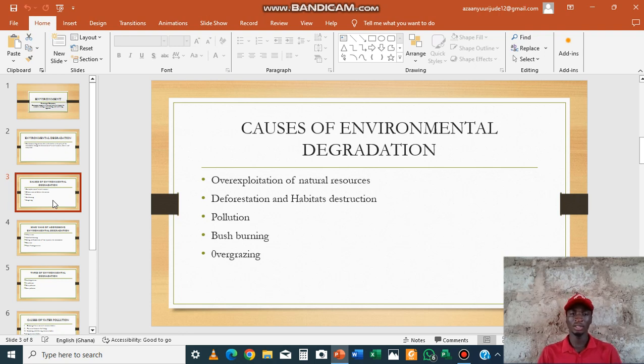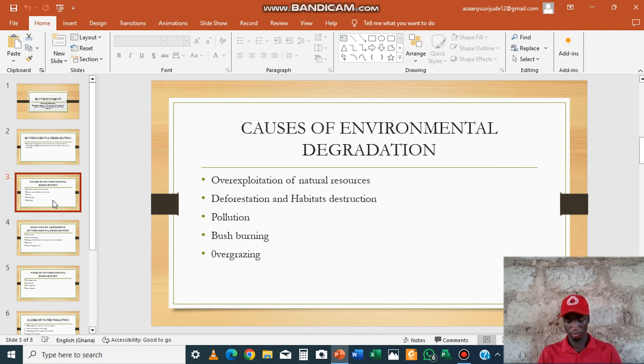So another one is deforestation and habitat destruction. Deforestation here is simply the large-scale cutting down of forests for agricultural, urban, and industrial purposes. It disrupts the natural carbon cycle, destroys habitat, and contributes to soil erosion and desertification. All these activities lead to the decline in the quality of the environment.